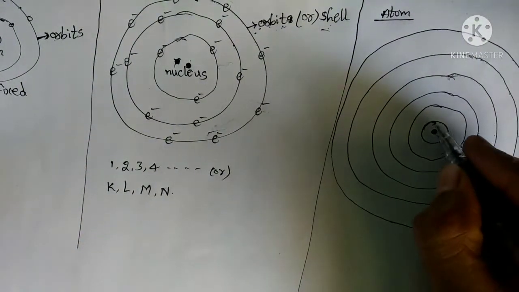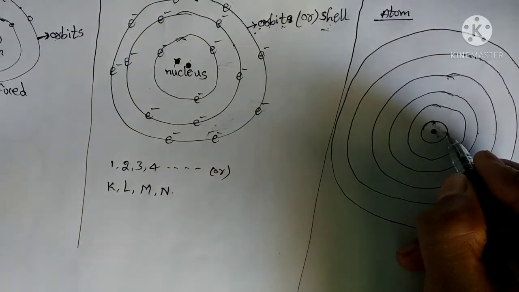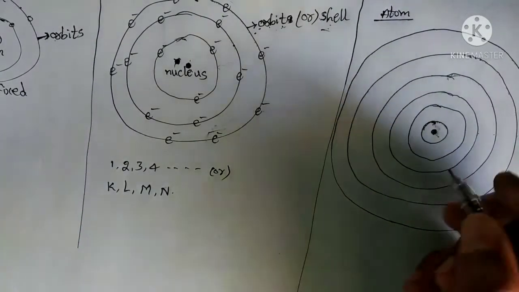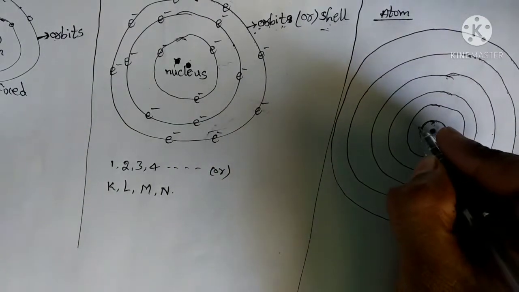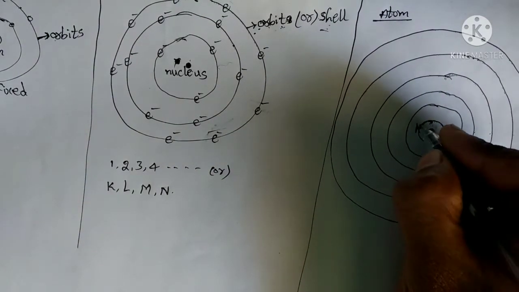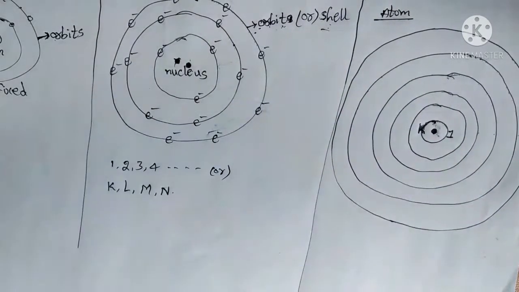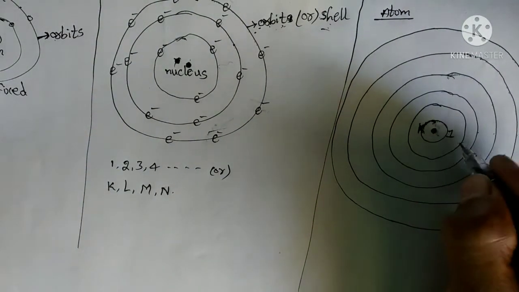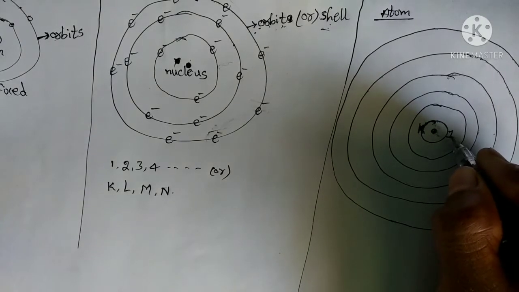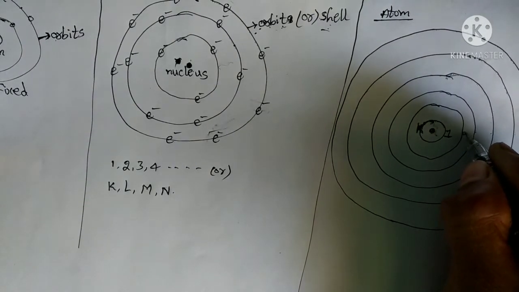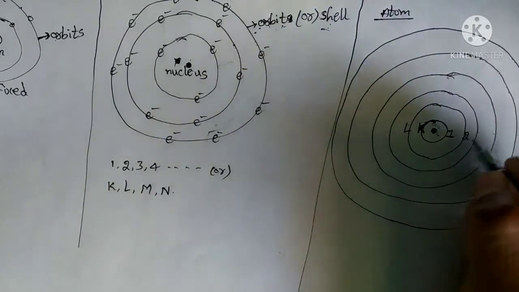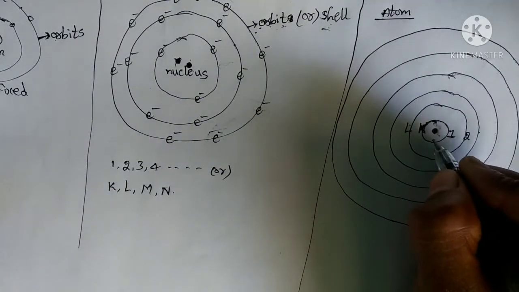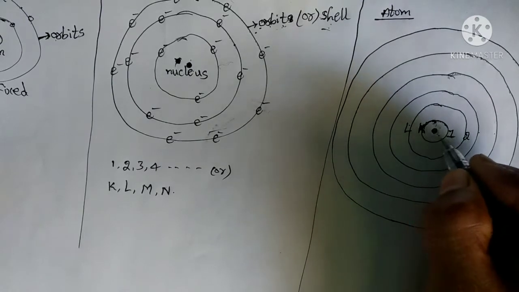The shell which is very close to the nucleus is named the 1 shell or K shell. Similarly, the next to the first shell is called the second shell or L shell. Don't get confused here, students. This is completely the first shell or K shell.